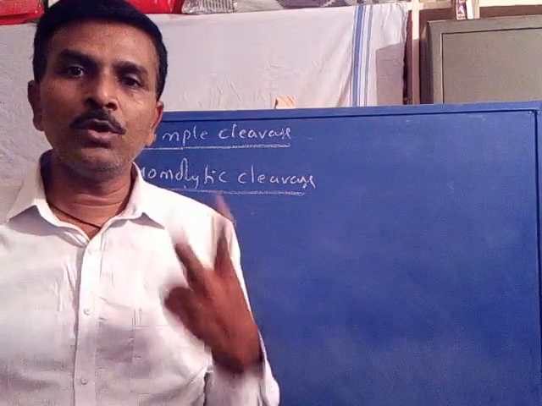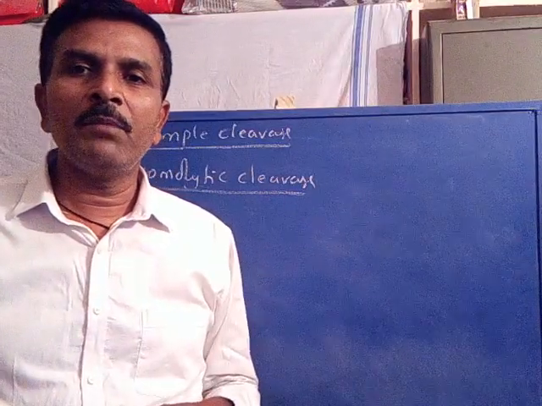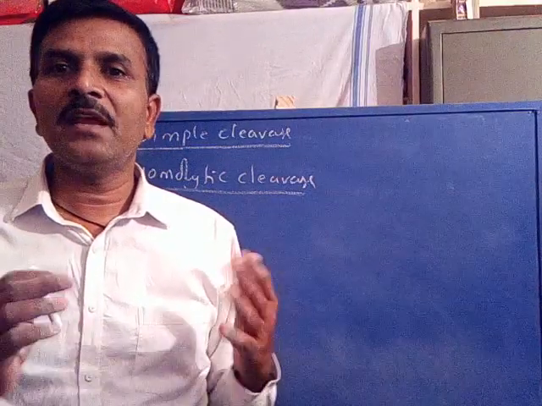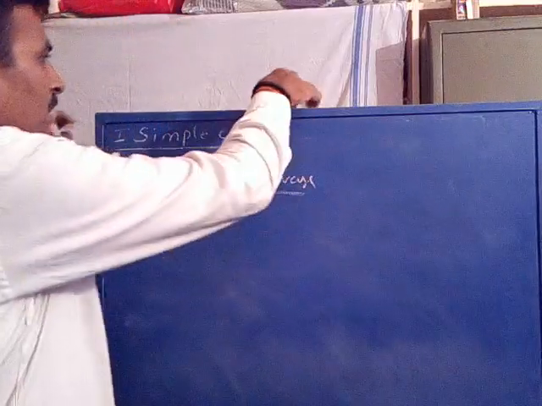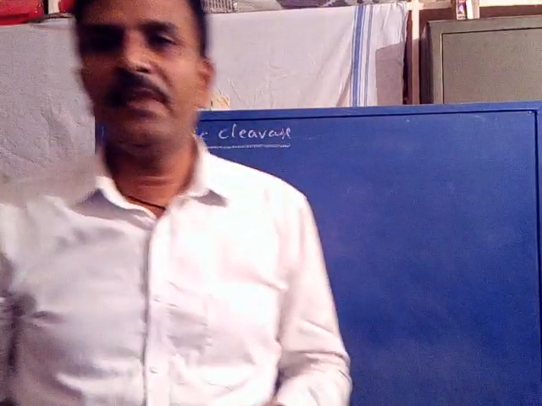Resulted what? One is cation, another one is radical. That is called as homolytic cleavage.